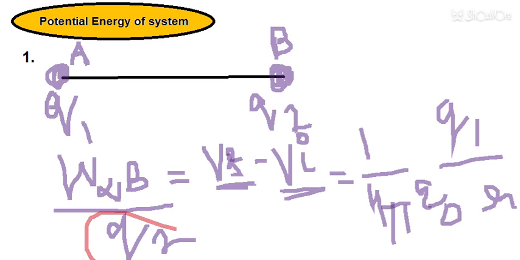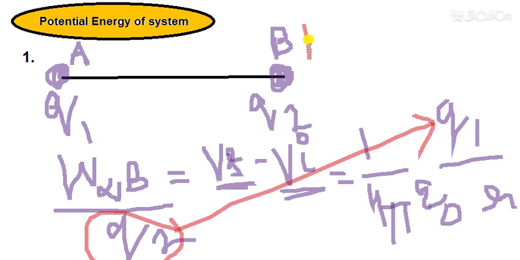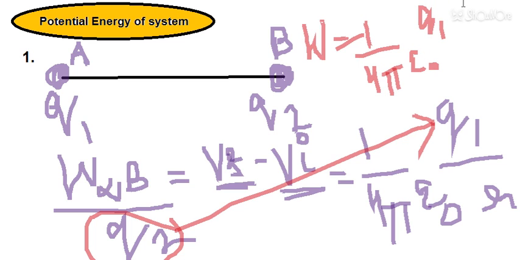Now this q2 will multiply from the denominator to the numerator, and your work done is equal to 1 by 4 pi epsilon naught q1 into q2. So this work is stored in the form of potential energy of the system. I hope this is clear.